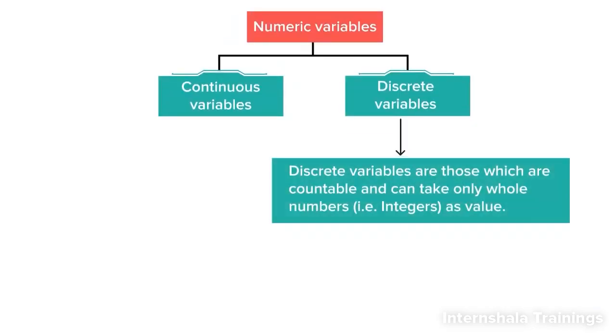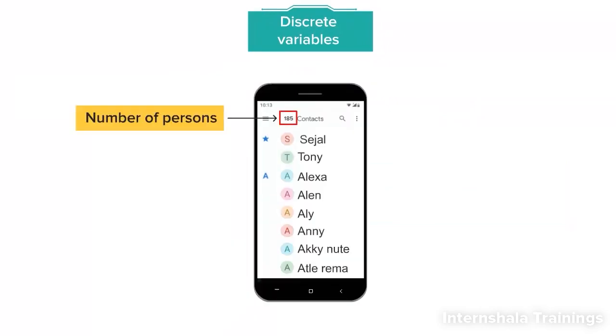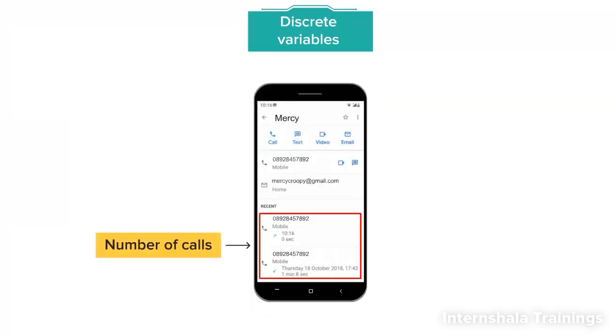Whereas discrete variables are those which are countable and can only take whole numbers, that is integers, as value. For example, the number of contacts in your phone book, the number of calls made on a particular day, are whole numbers and each of them are distinct for each scenario.